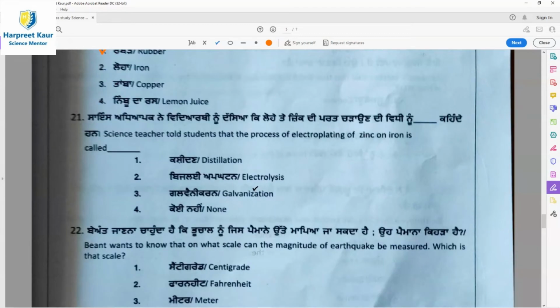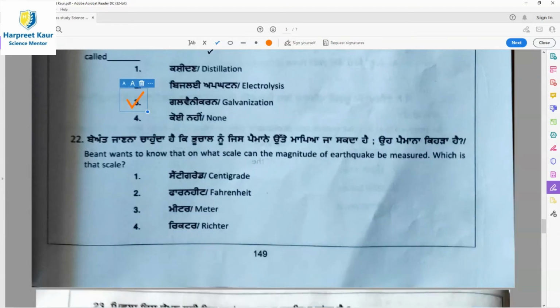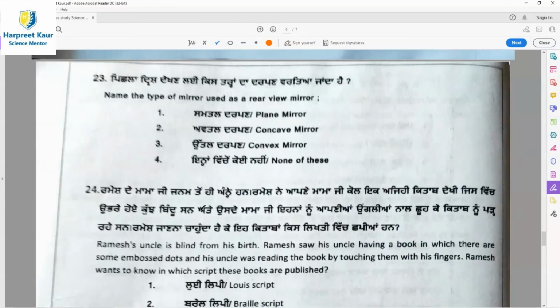Then question 21. The science teacher told students that the process of electroplating of zinc on iron is called. Option 3, galvanization, is the right answer. Question 22. Bhayant wants to know on what scale the magnitude of an earthquake can be measured. Which is that scale? The scale used for measuring the intensity of an earthquake is option 4, Richter scale.